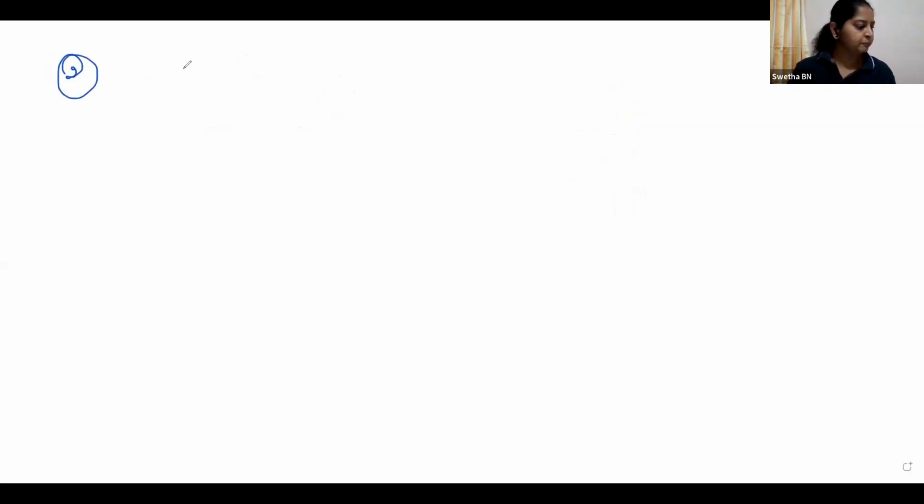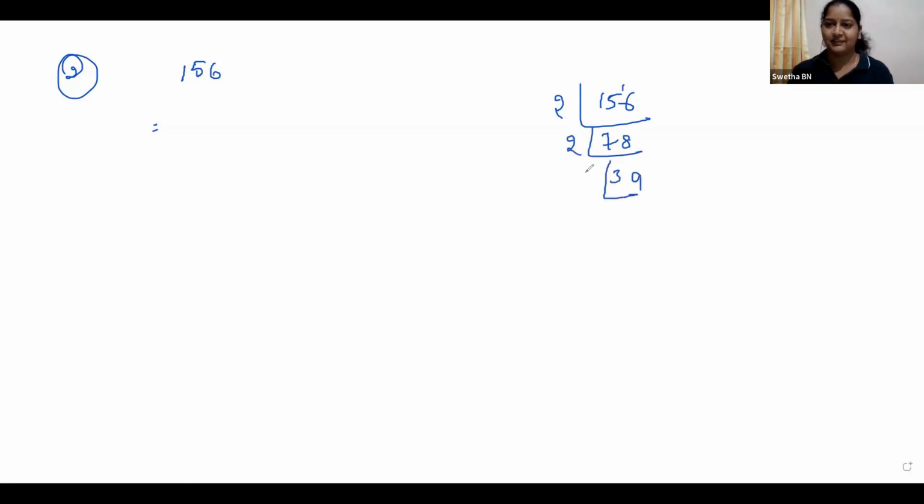And the second one, 156. Panchami already told the answer, right? 2 sevens, 14. 2 sixes are 12, 2 threes. 39 is divisible by 3, that gives 3 and 13. Right, children? So 2 into 2 into 3 into 13. See, we are writing it as a product of only prime numbers.